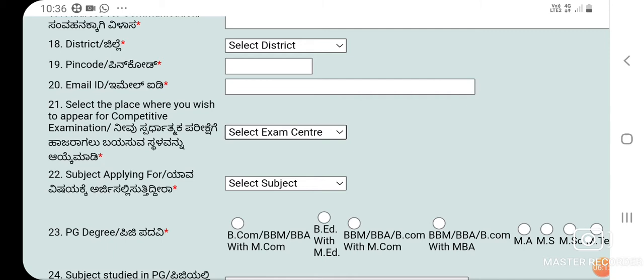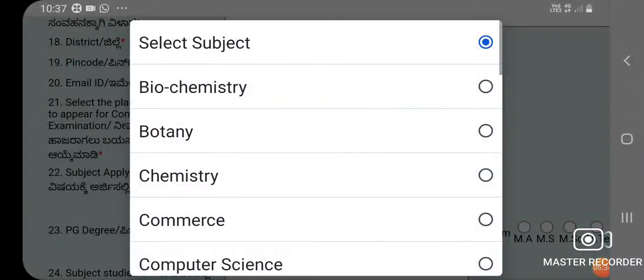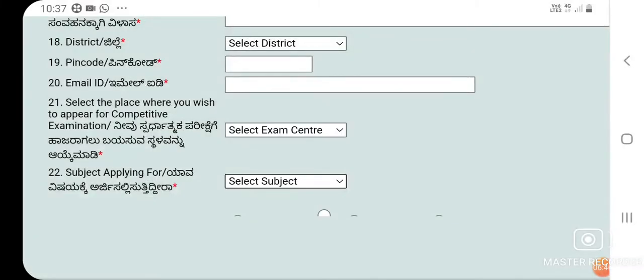So these are the 7 examination center cities they gave. You can choose whichever is nearer to you. Next is the subject applying for, in which subject you have completed your master degree and for which post you are applying. That subject you need to choose from this. If I am a computer science, I will select computer science. Somebody is from commerce, they may choose commerce. And somebody is applying for chemistry, they may choose chemistry.